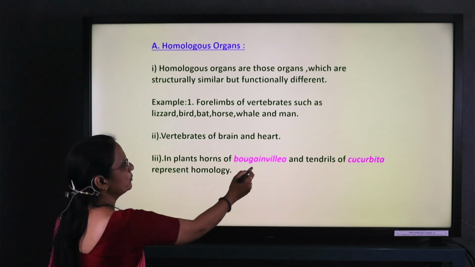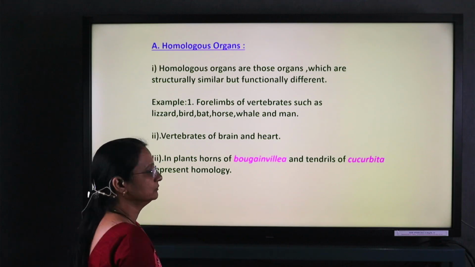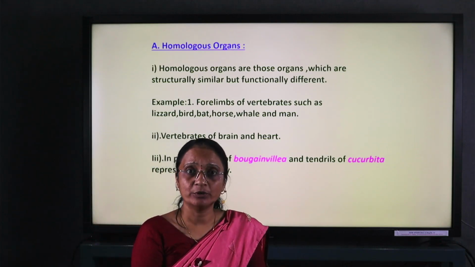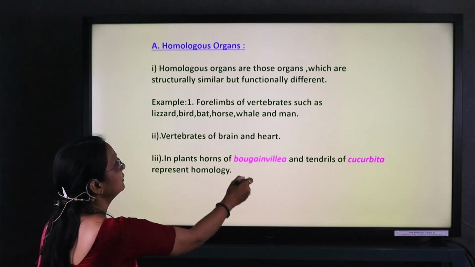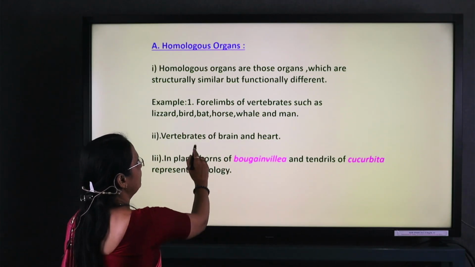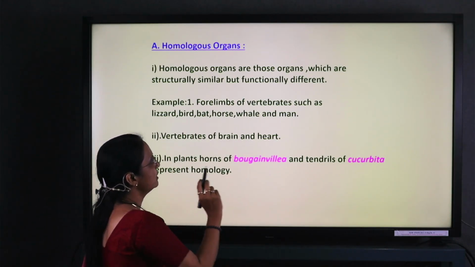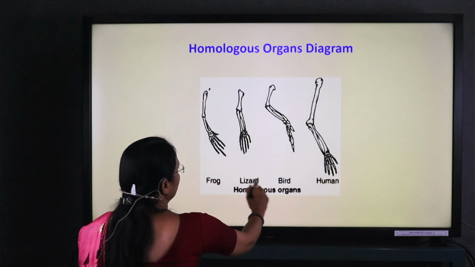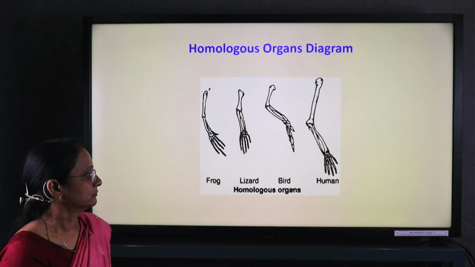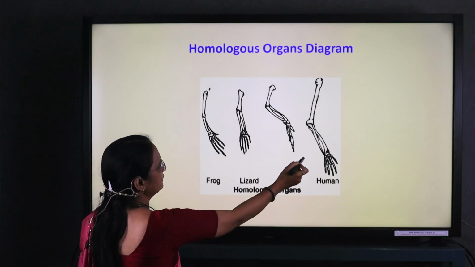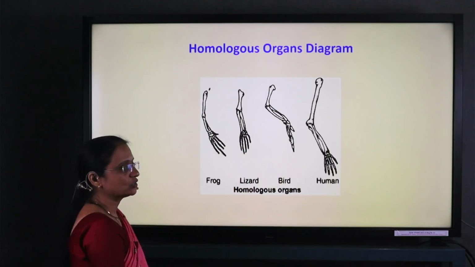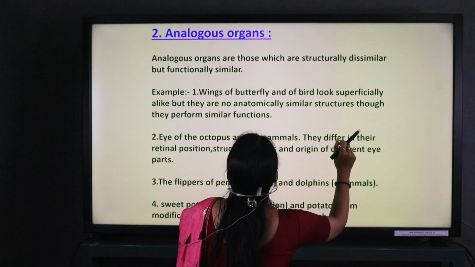Then in plants, Bougainvillea and Cucurbita both have tendrils, but the tendrils have different functions. The vertebrae of the brain and the heart. Here, these limbs show homologous organs. Both have different functions, but structurally they look the same.